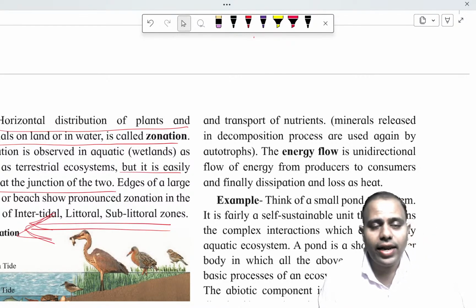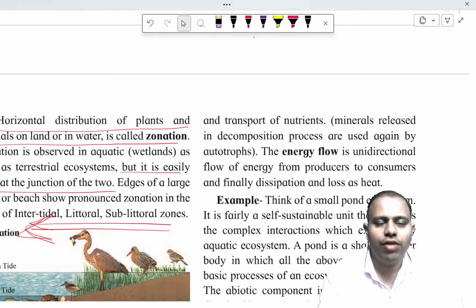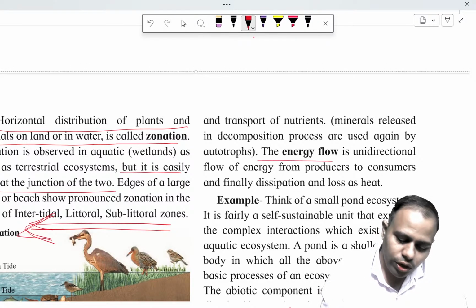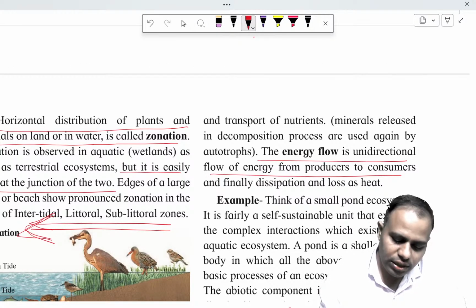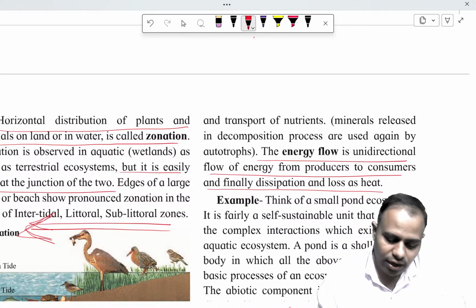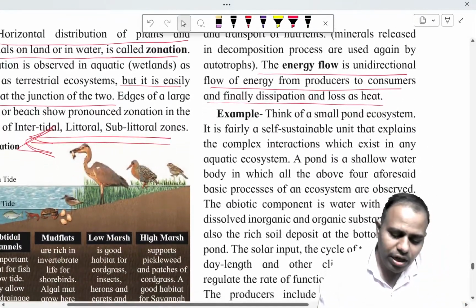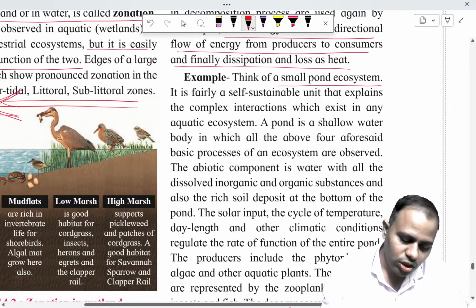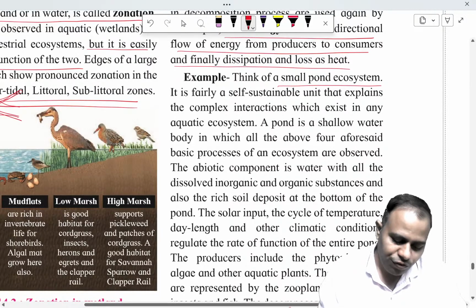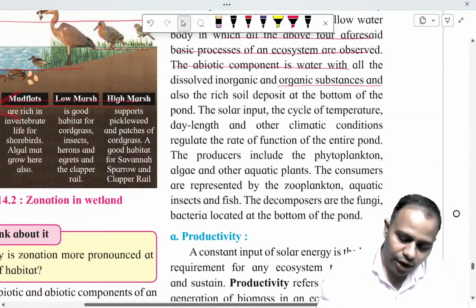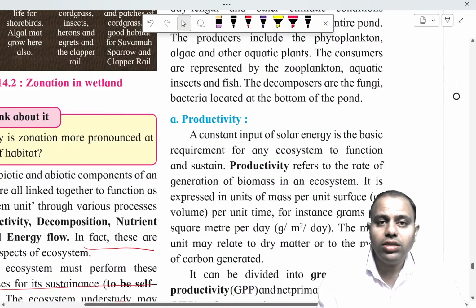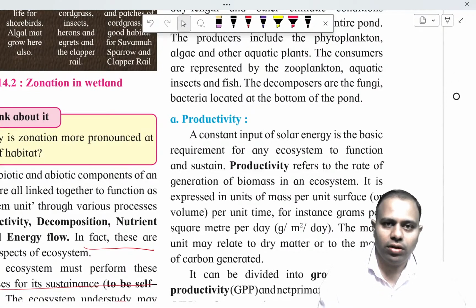Remember, the energy flow in any ecosystem is always unidirectional. It is from producers to consumers, that is, primary, secondary and tertiary consumers, and finally dissipates as heat loss. There is an example given here of the pond ecosystem, where shallow waters are there, and different abiotic and biotic components are present together in this area. So this is the spatial pattern of the ecosystem that I just explained.